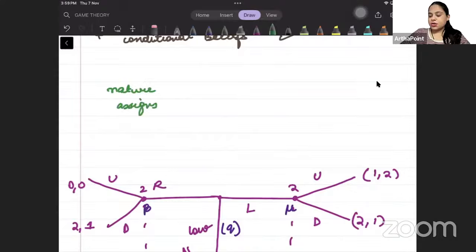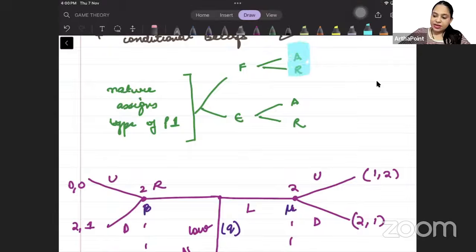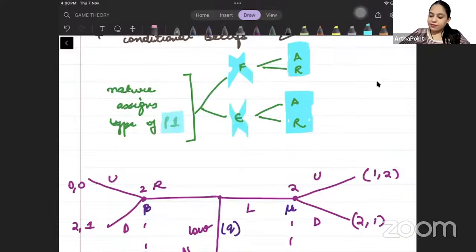assigns the type of player one. Nature tells us, for example, we have done the gift game, right? In that gift game, nature was telling whether player one will be friend or enemy, and then player 2 had to decide whether to accept or reject the gift. But when player 2 was deciding, player 2 did not know the type of player 1. He did not know whether player 1 is friend or enemy, right?